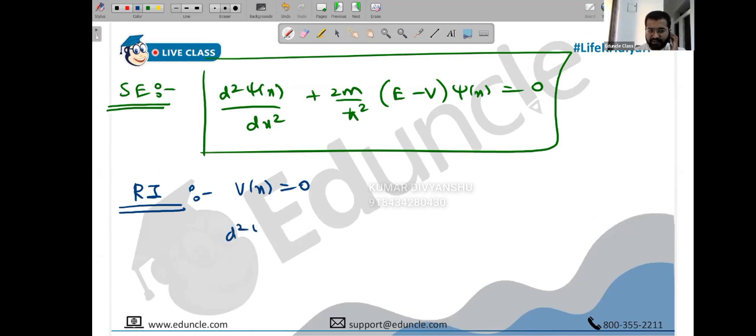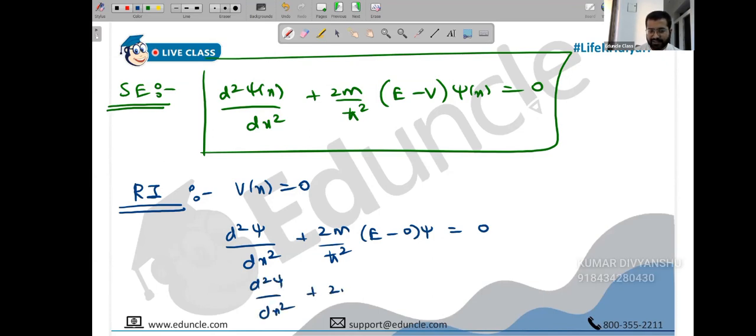So what will be our Schrodinger equation? d square psi upon dx square plus 2m upon h bar square into (E minus 0) into psi. This is 0. So we will have d square psi upon dx square plus 2mE upon h bar square into psi, this is 0. We can do one thing: we can immediately call it psi 1 because we're talking about region 1 now. I'm purposely writing psi 1.